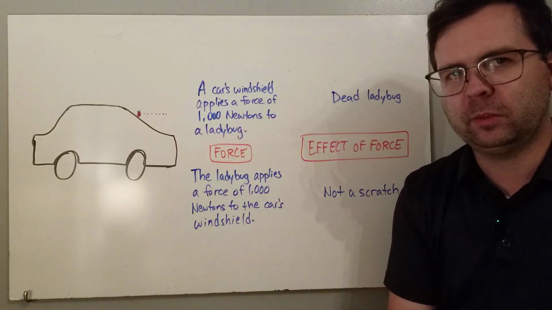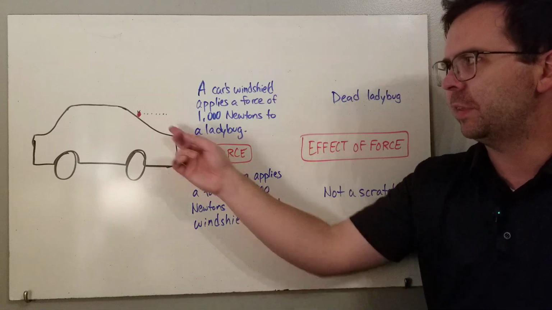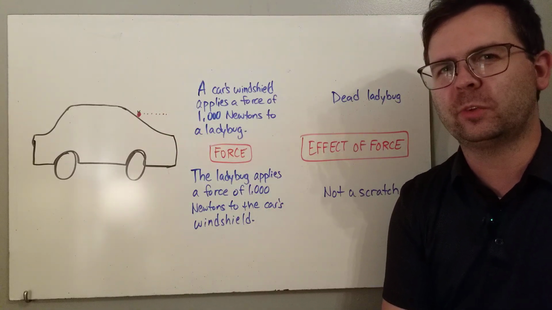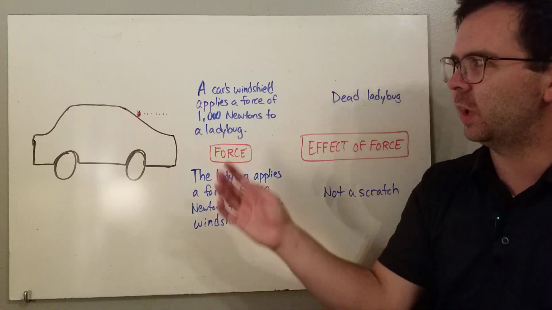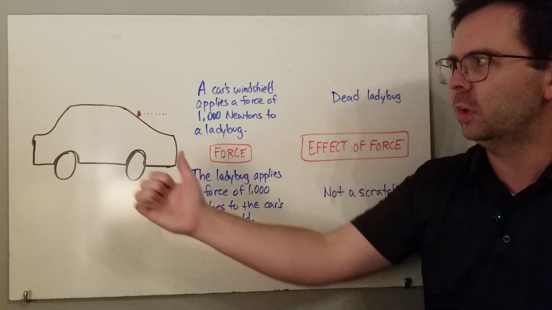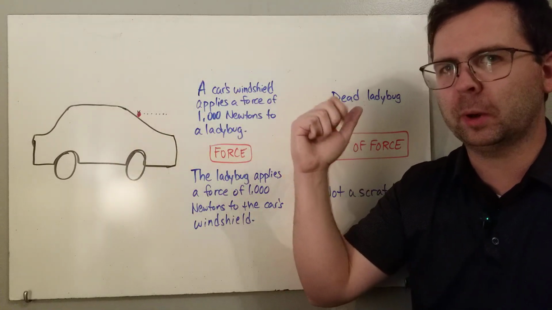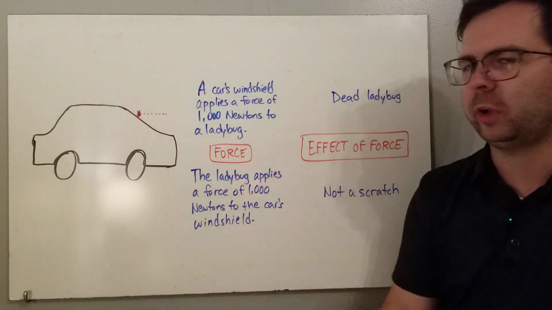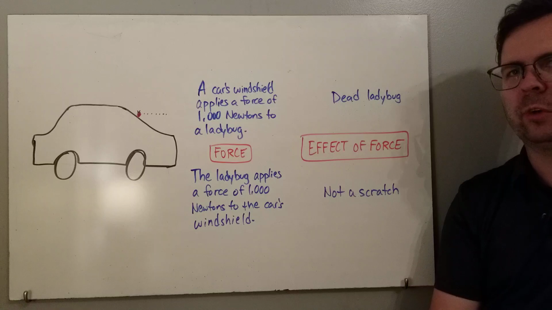All right, that means, according to Newton's third law, that the ladybug must also be applying a force of 1,000 newtons to the car's windshield. So we have an equal and opposite force still, 1,000 newtons to the ladybug and then 1,000 newtons to the car's windshield. So the forces are equal, but the effects of the forces are not.